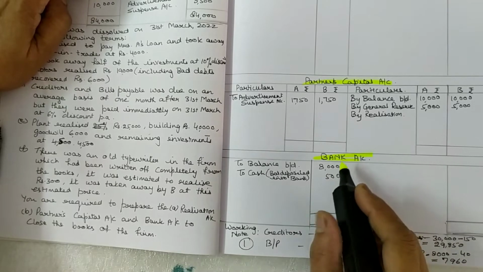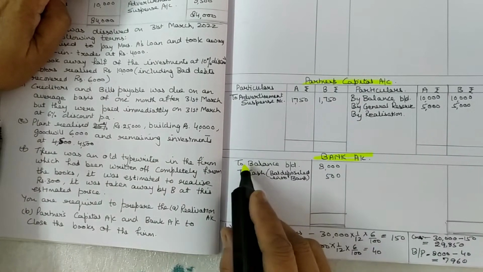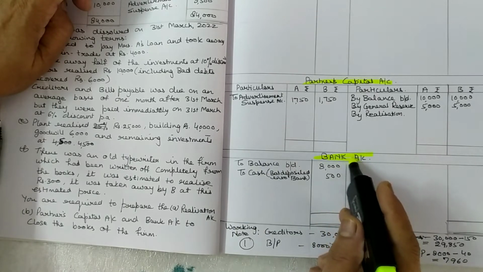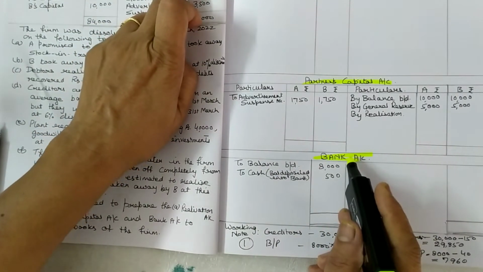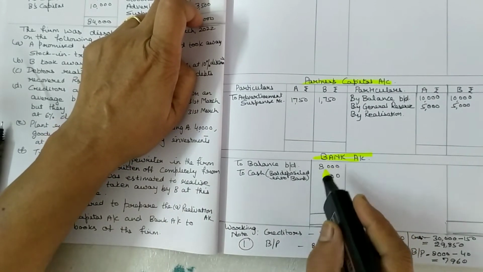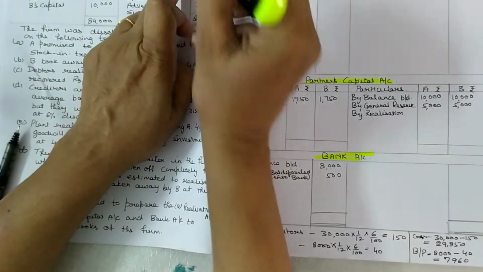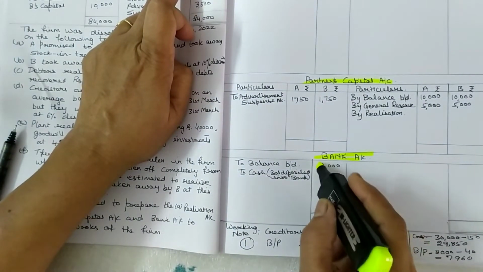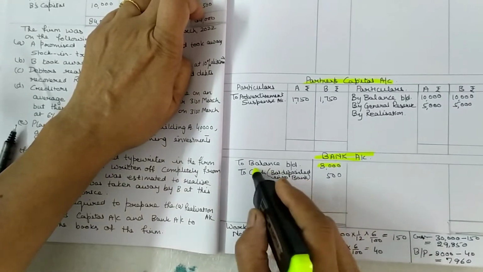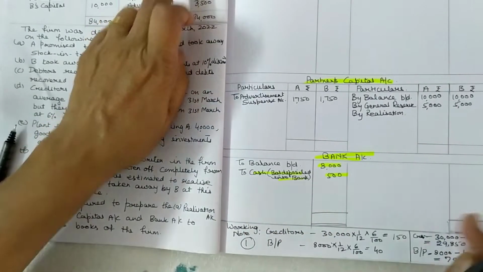Bank account I have prepared here. The balance brought down is cash because I am making bank account, the balance at bank should be brought down. Here, this 8,000 should be brought down. And cash in hand is deposited into the bank.